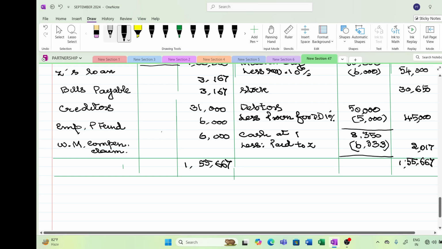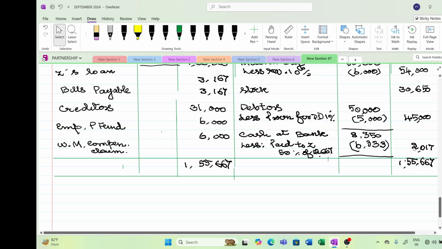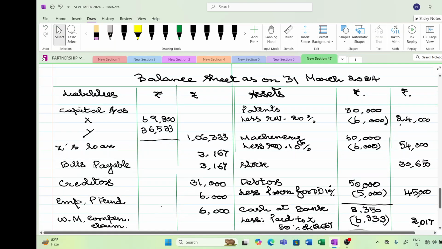We have paid 50% of 12,667, which is 6,333. I have taken it in the rounding off. So balance left out is 2017. So now moving on to this side. So bills payable will be 3167 and Z's loan will be 3167.